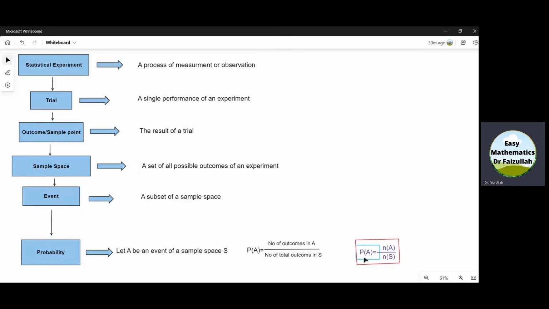So we can say that P(A) is equal to N(A) divided by N(S). This is the basic formula for probability. We shall use this formula to solve different questions and examples.